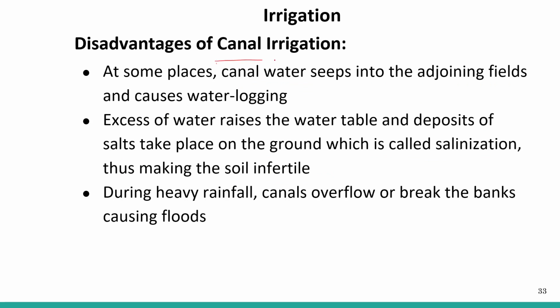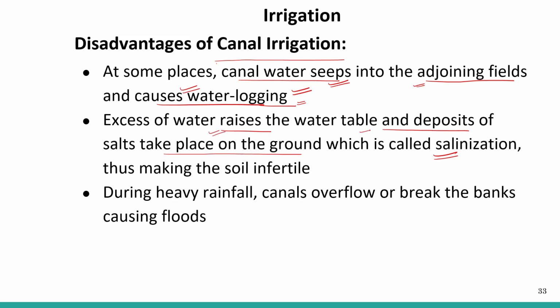But there are some disadvantages to canal irrigation. What are they? At some places, canal water seeps into the adjoining fields and causes water logging. Excess water raises the water table and deposits of salt take place in the ground, which is called salinization, thus making the soil infertile.